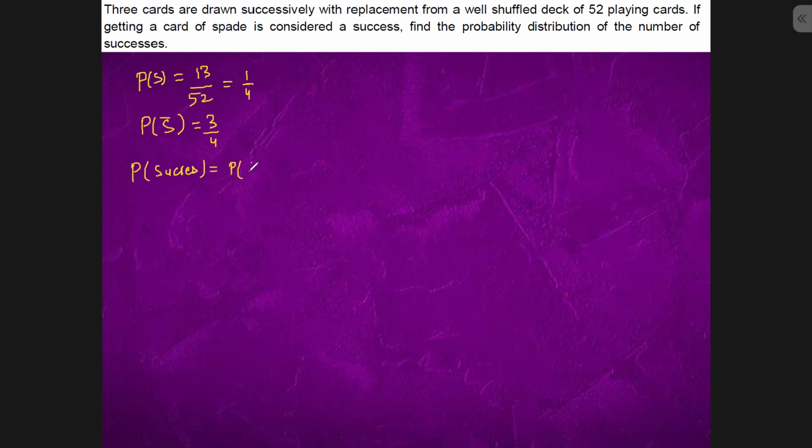The first card will be spade, the second card will not be spade, the third card will not be spade.